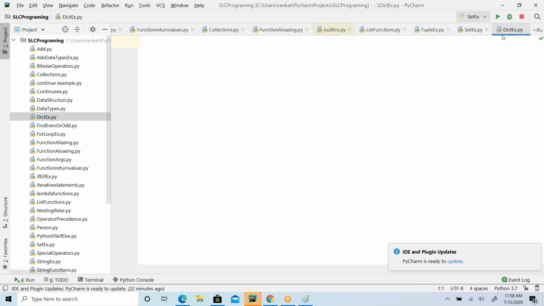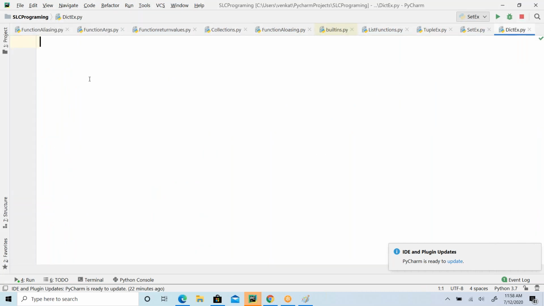The next and final thing is dictionary. It is completely different with respect to the other data structures: list, tuple, set. Dictionary is going to store data as key-value pairs. For example, student name and marks, what course a student joined, cricketer name and how much score he made, a person and his mobile number.